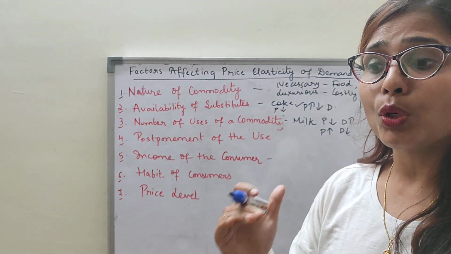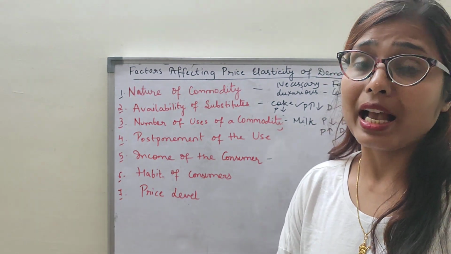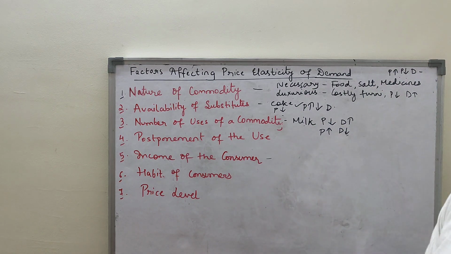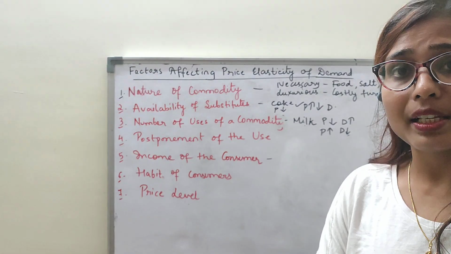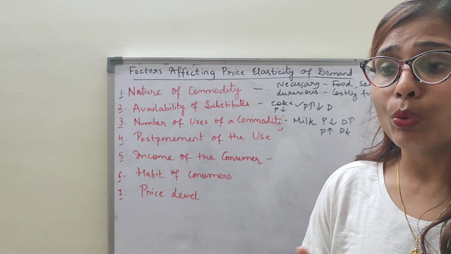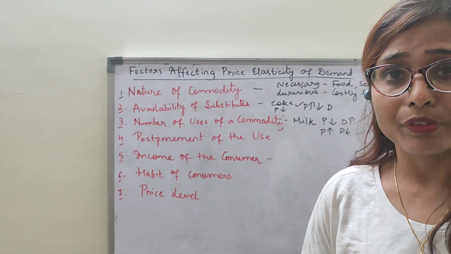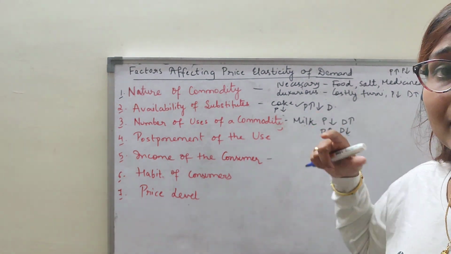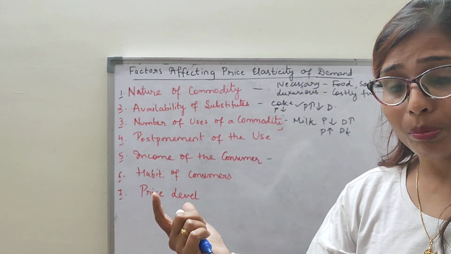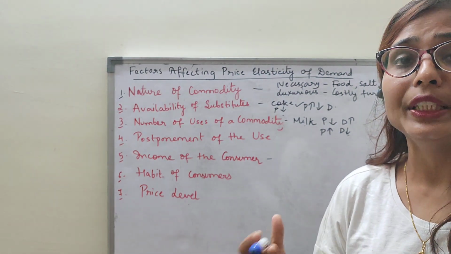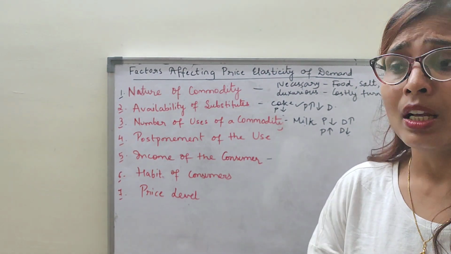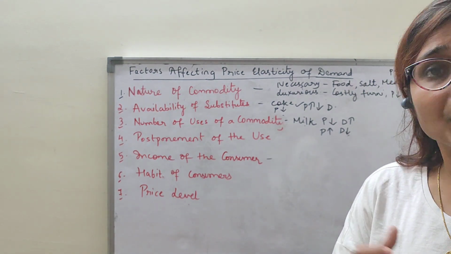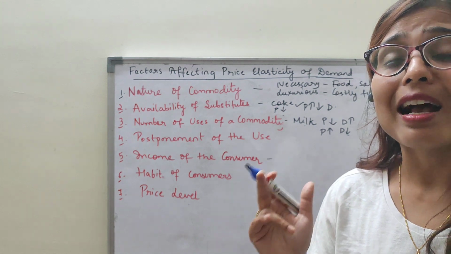The commodity which is put to a large variety of uses has elastic demand. Suppose the price of milk falls down. At that time your demand for milk increases. If you want to prepare sweets, cheese, curd, butter from milk, you can prepare them because the price has fallen. So your demand for milk will be more because you need to prepare many items from milk like cake, cheese, butter, so many things. At that time it will be elastic demand.